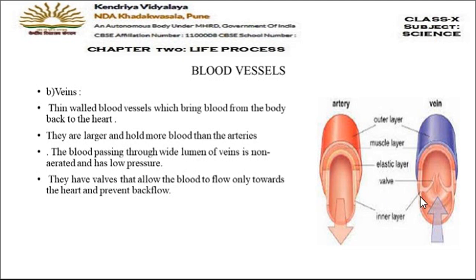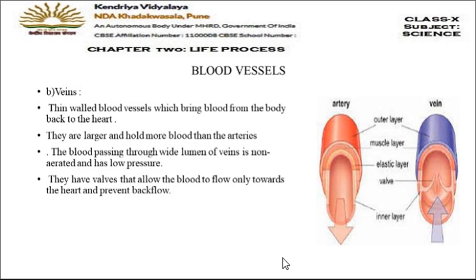Now veins have some extra structure present here, that is valves, which were absent in arteries. Now these valves allow only a unidirectional flow of blood, means the blood can flow in only one direction, that is towards the heart. Backward flow of blood is prevented by these valves. And there is no need of valves in the arteries because already the blood flows in a great pressure here.